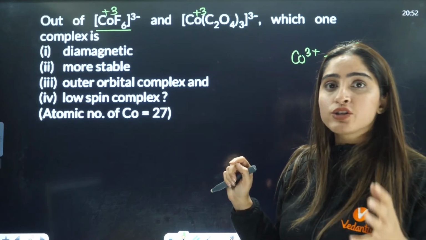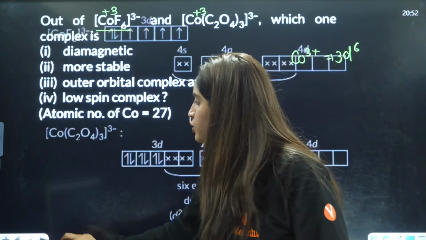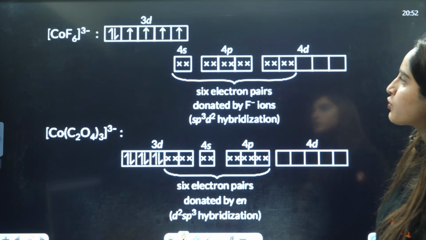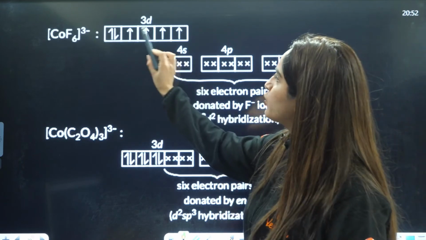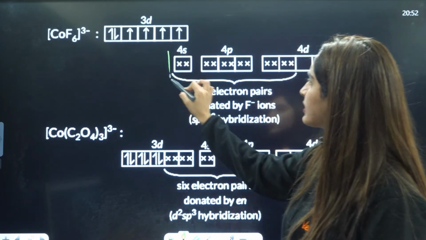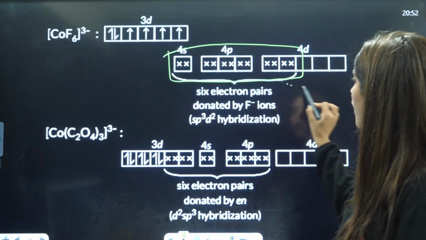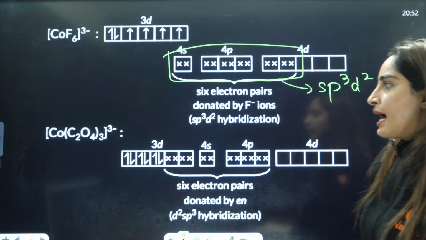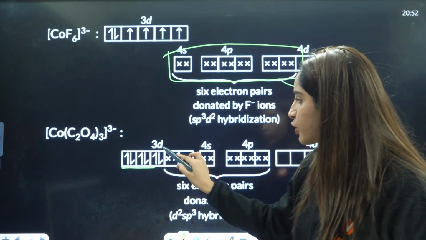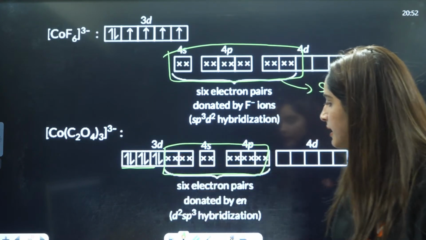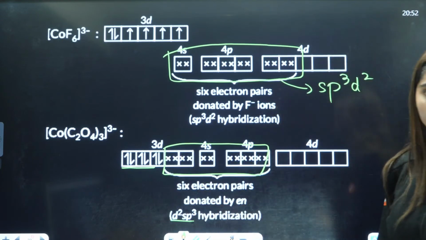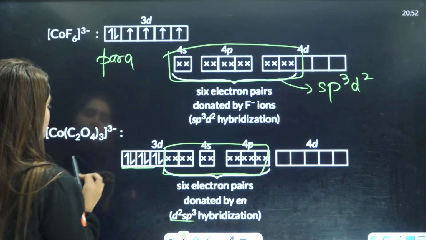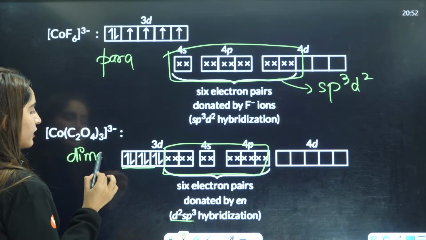C2O4 is a strong field ligand, so it will cause pairing. In the fluoride case there will be no pairing, so it will be 1, 2, 3, 4, 5, 6, and you will be left with this much. So it will be an outer octahedral complex, that is sp3d2. And here it will cause pairing, so you will be left with d2sp3. So it will be an inner octahedral complex. This one is paramagnetic in nature. This one is diamagnetic in nature.